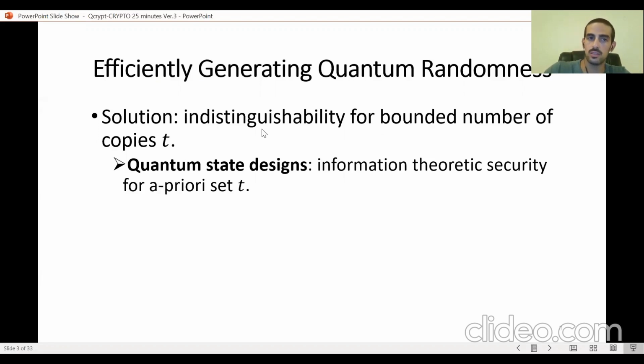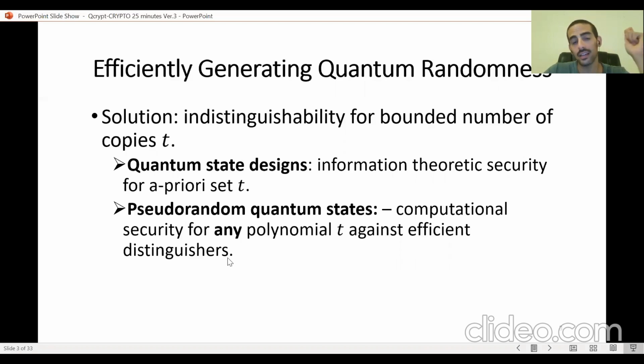One kind of strategy is called the quantum state design. This is a usually efficiently samplable distribution, where for an a priori known number T of copies, T copies of an output state of this distribution and T copies of a truly random quantum state are going to be statistically indistinguishable, which means that the trace distance is going to be negligible.